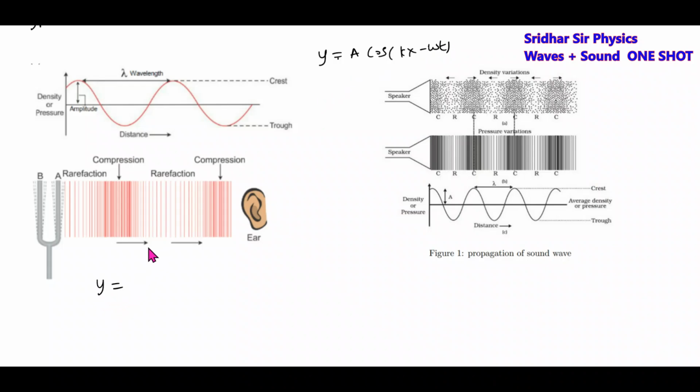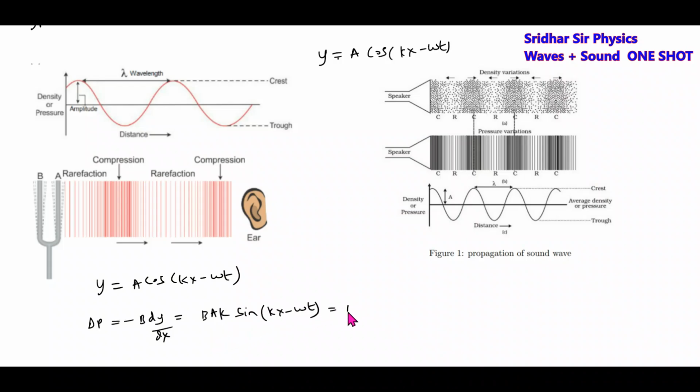If there's a displacement wave, the excess pressure wave is given by minus B dy by dx. This is equal to BAk sin(kx minus omega t).